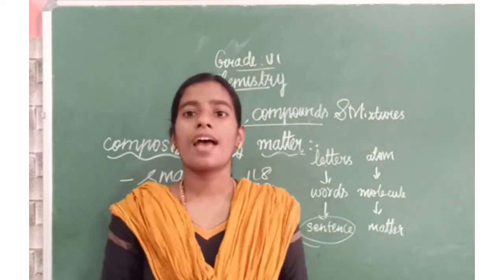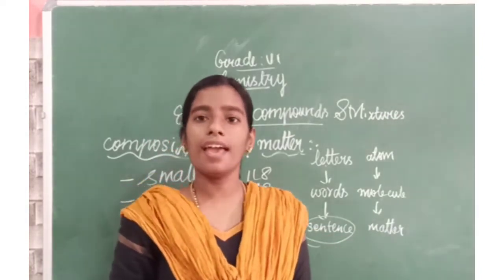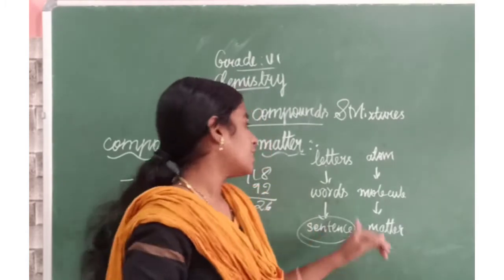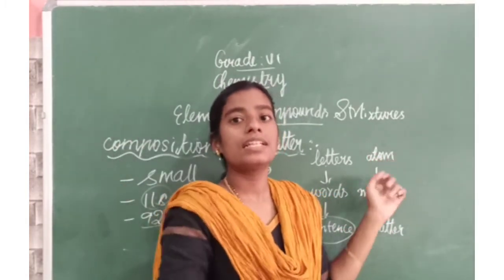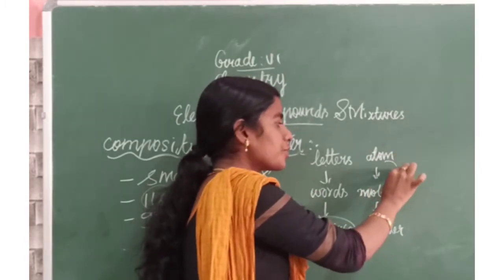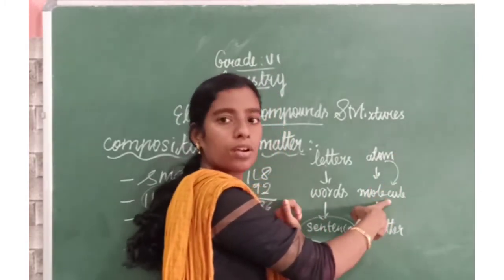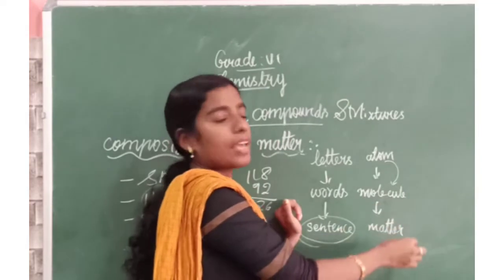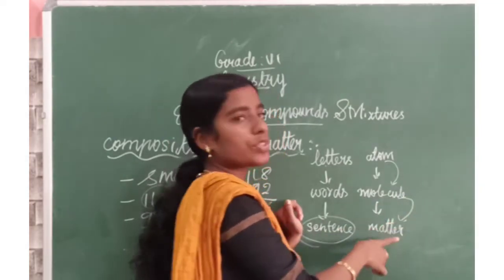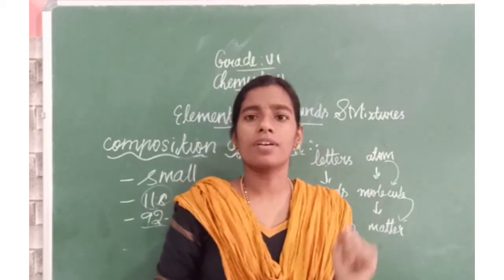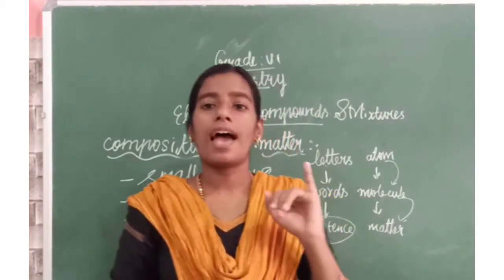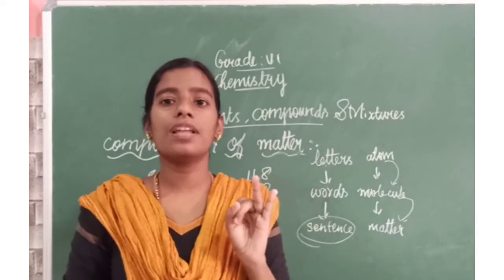That is, ant is an insect. Like this, we have atoms. Atoms combine together to form molecules, and these molecules combine together to form matter. So, clear about this atom, molecule and matter?